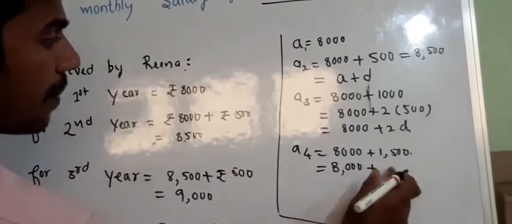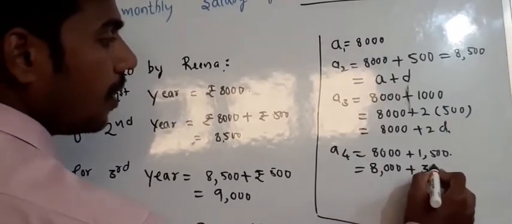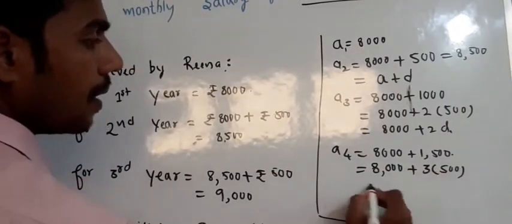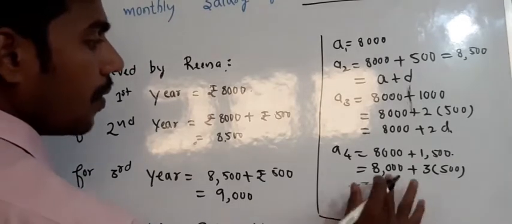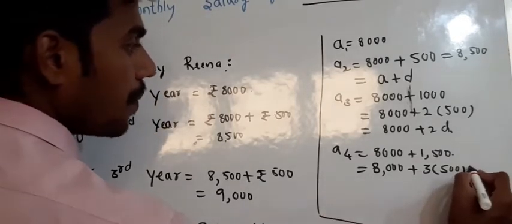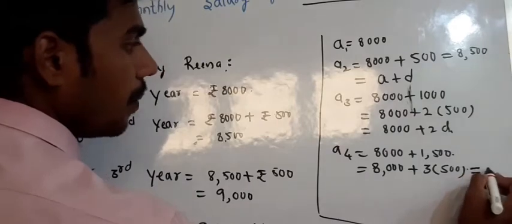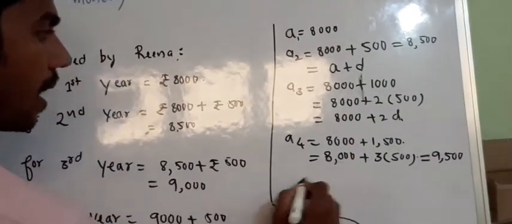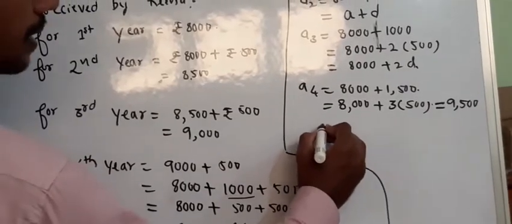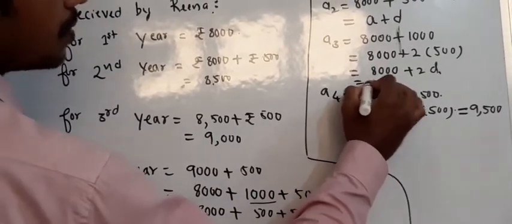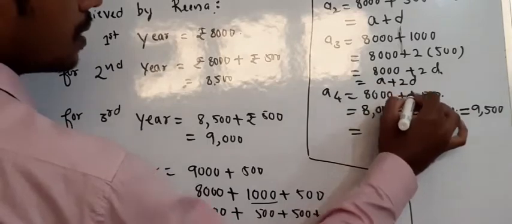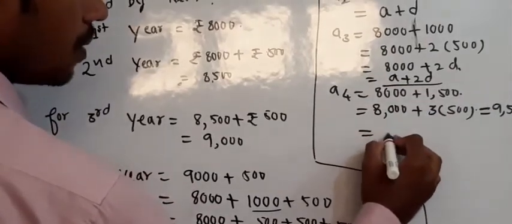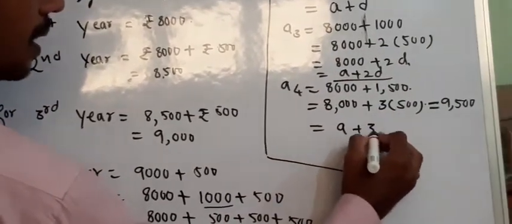So this can be written as 8,000 plus 3 into 500, which will be equal to 9,500. Or else in a generalized form, what can I write? The third term will be equal to a plus 2d, and this will be a plus 3 into d.